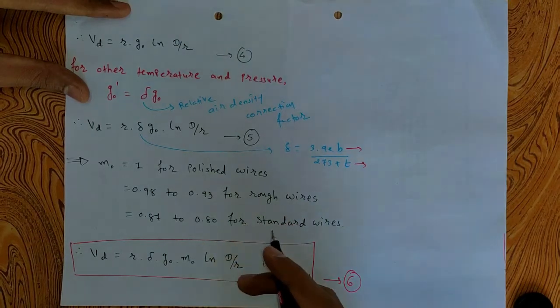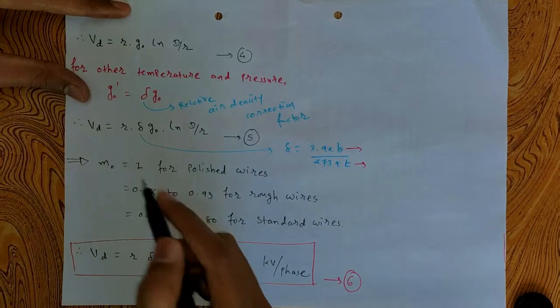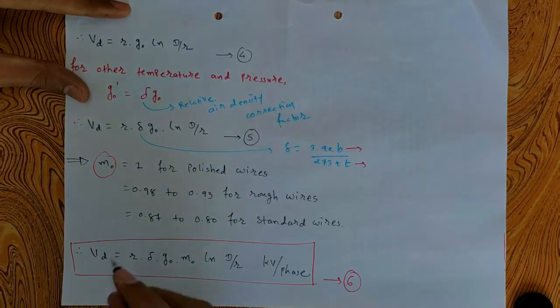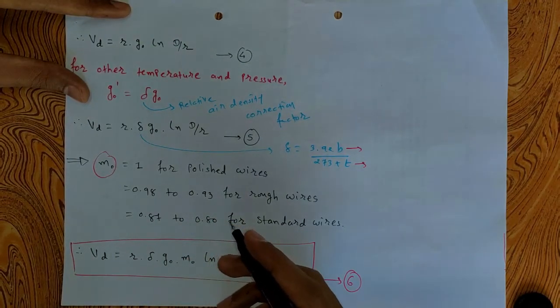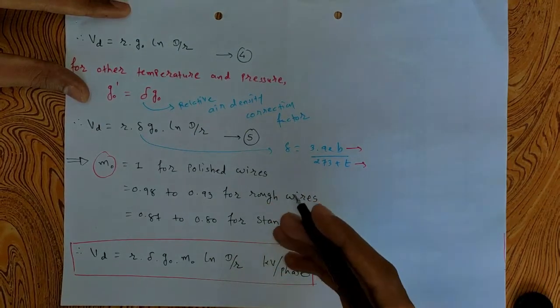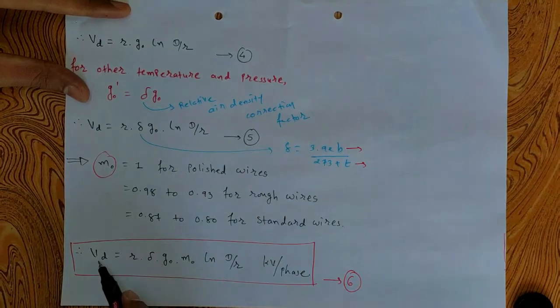So another correction factor must be introduced when we are talking about Vd, and that correction factor is M0, the factor considered for the surface condition of the wire. Then the final expression of critical disruptive voltage Vd can be written as r delta G0 M0 natural logarithm of D by r, and the unit will be kV per phase, that is line to neutral voltage.